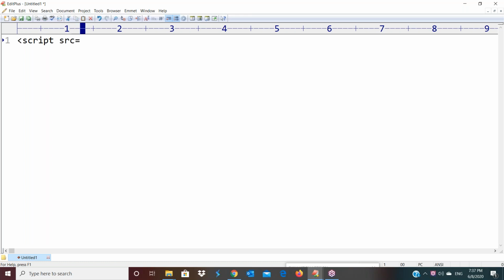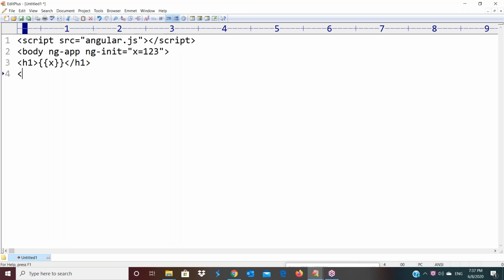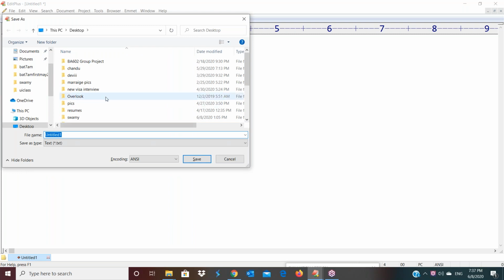AngularJS functionalities are available in the angular.js file. Now here, some code I'm writing. Just take a heading tag, I'm printing this x here and close that. Simple program we created. Save this.